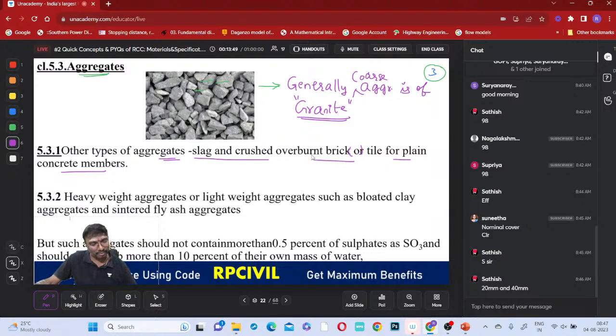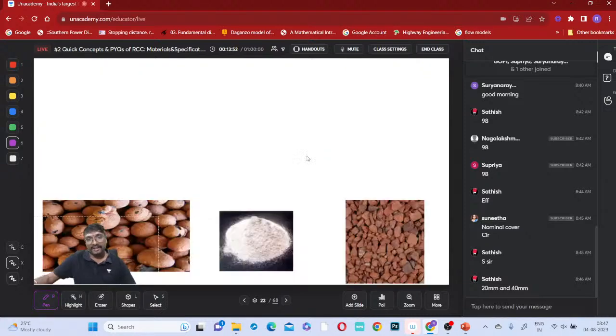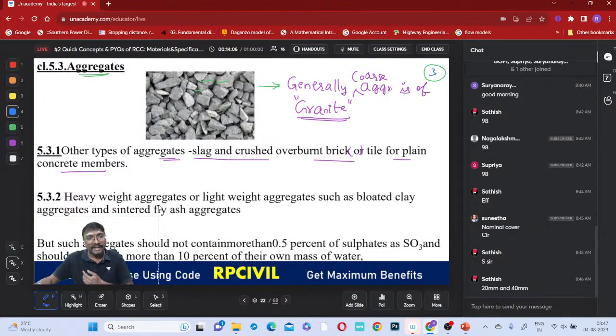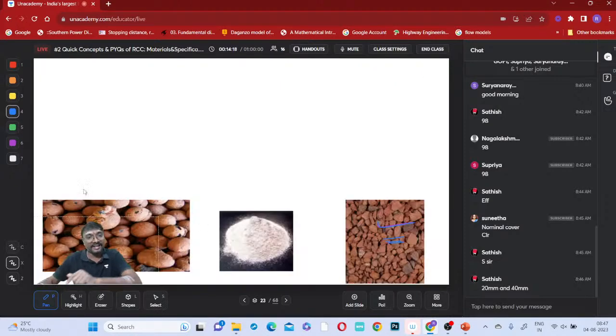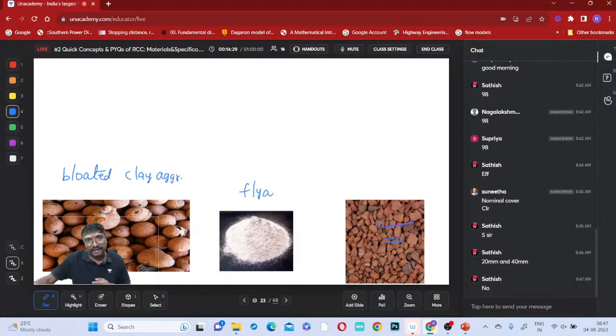Overburnt brick means a brick that is burnt like this, right? This right side figure is an overburnt brick example, everyone. Next, what else will we use for plain concrete? Heavyweight aggregates or lightweight aggregates such as bloated clay aggregates and sintered fly ash aggregates. Have you seen these bloated clay aggregates? These are your fly ash related aggregates, you can say.